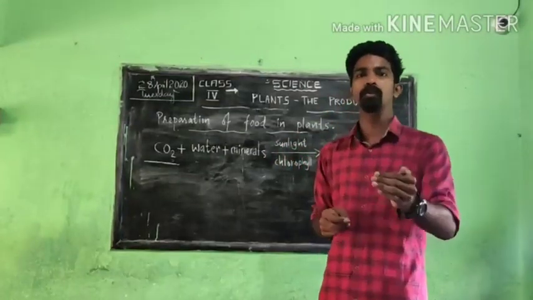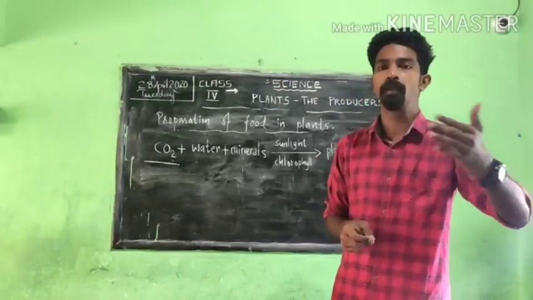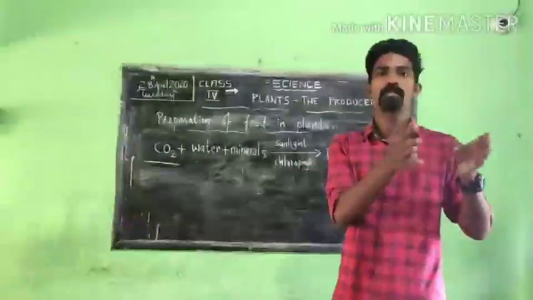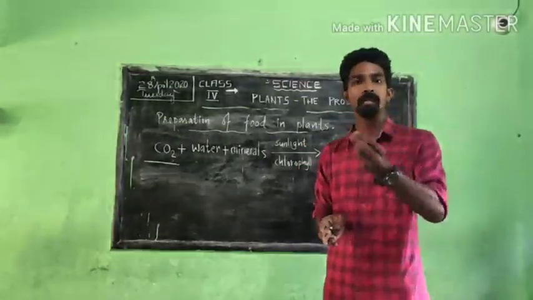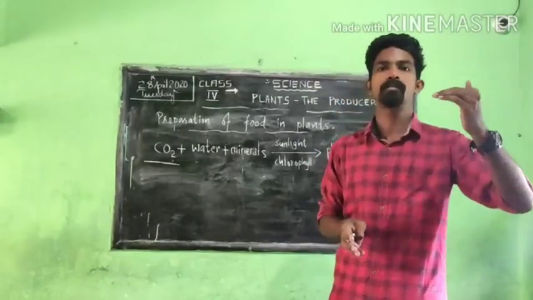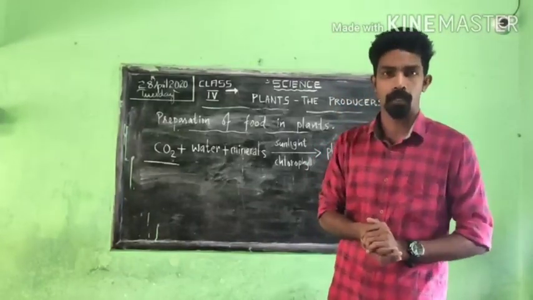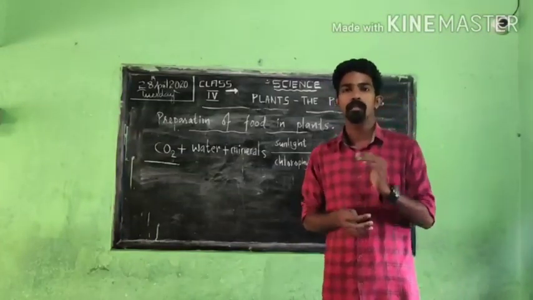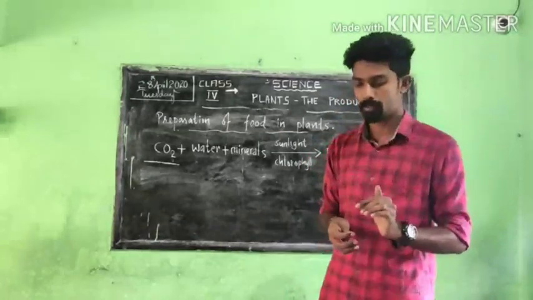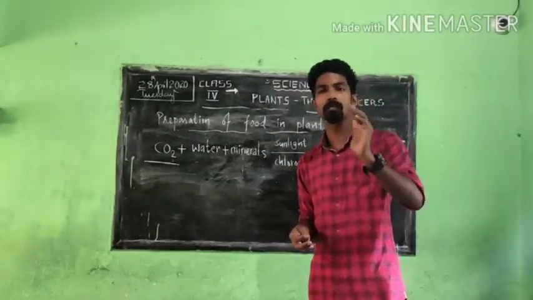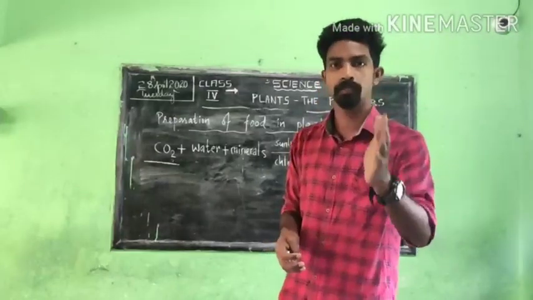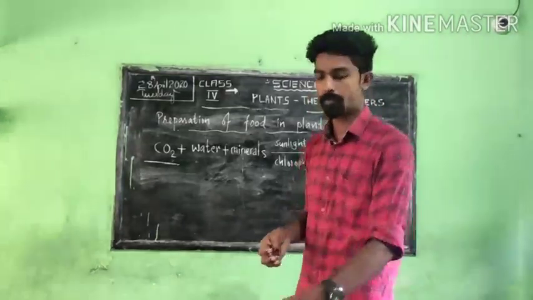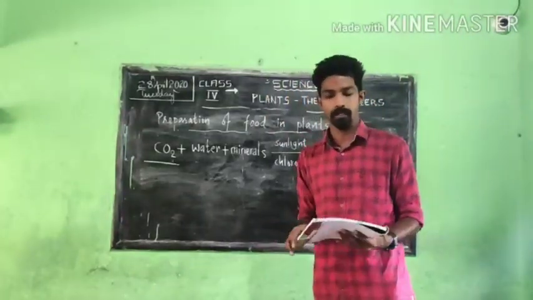Observe the 2 plants regularly, for at least 5 days. On the 5th day, you can see the difference: the plant kept inside the dark room will turn a pale yellow color, and the plant you keep in sunlight will be the healthy plant. So without the presence of sunlight, the plant cannot make food. This is a simple activity, you can do it at your home, and take the help of your parents also. They will help you to do the activity.